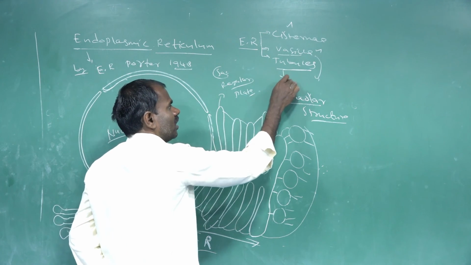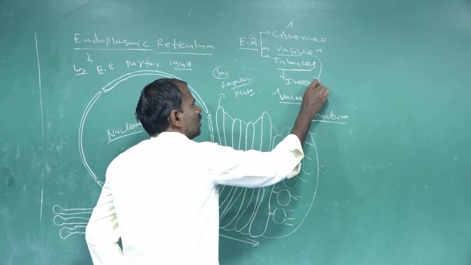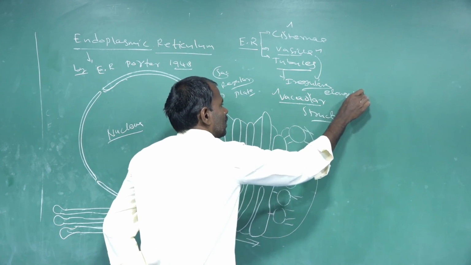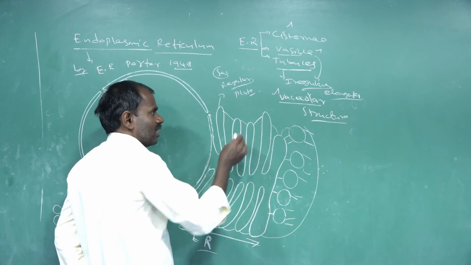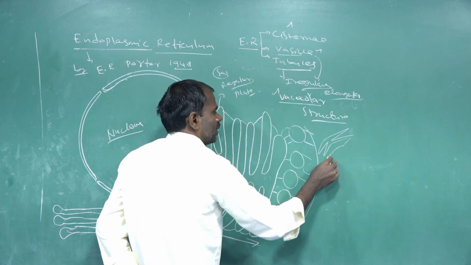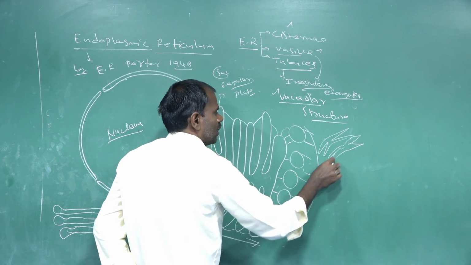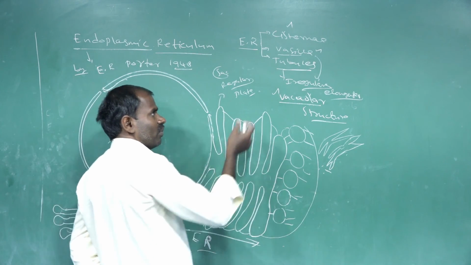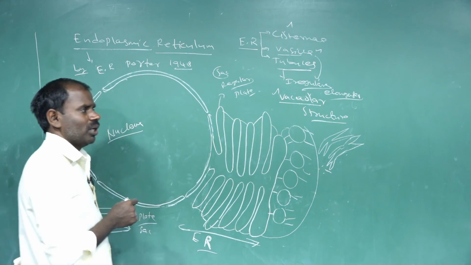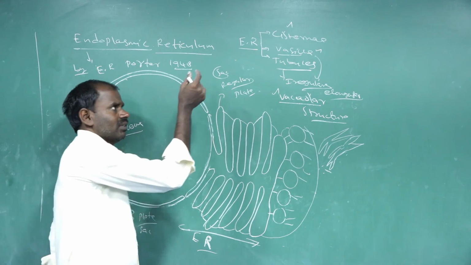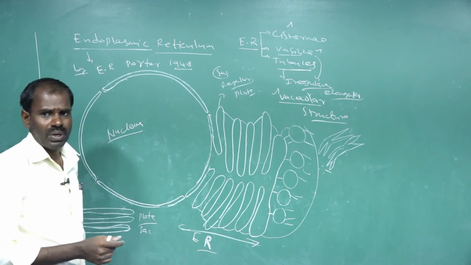Tubules are irregular and elongated. These irregular and elongated structures are found in the tubular endoplasmic reticulum. So the endoplasmic reticulum may be of three types: the first one is cisternae, the second one is vesicles, and the third one is tubule-like structures.